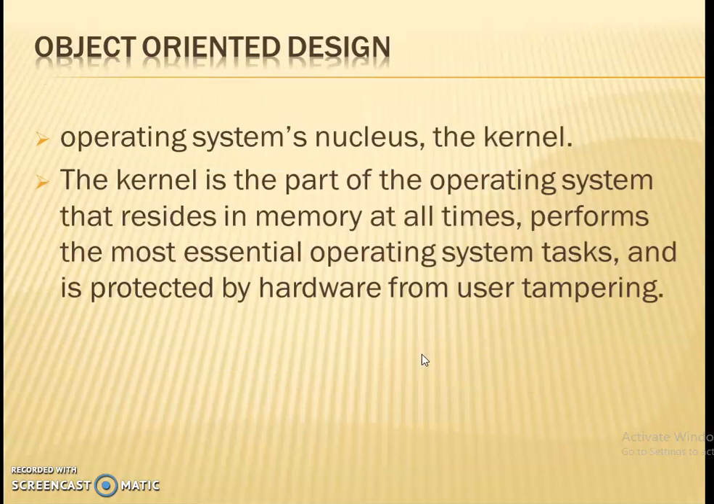Next, the object-oriented concept, how we are using it in operating systems. Here we are comparing the old operating system, that is, how we stored the operating system programs in memory in olden days, and how they are stored now. In general, the operating system nucleus is called the kernel. It is a part of the operating system. All the time it resides in memory, and it performs all the essential works of the operating system. It is protected by hardware from users.